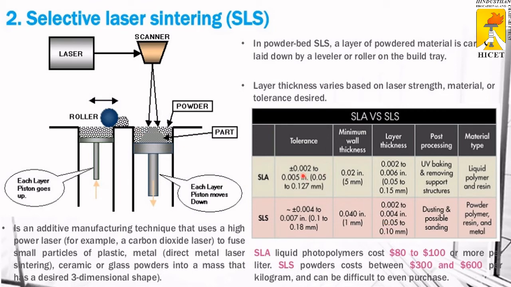Here is the comparison between stereolithography and selective laser sintering. SLA liquid photopolymers cost almost $80 to $100. SLS powders cost between $300 and $600 per kilogram, and they can be difficult to even purchase, because SLS powders are comparatively costlier than SLA.